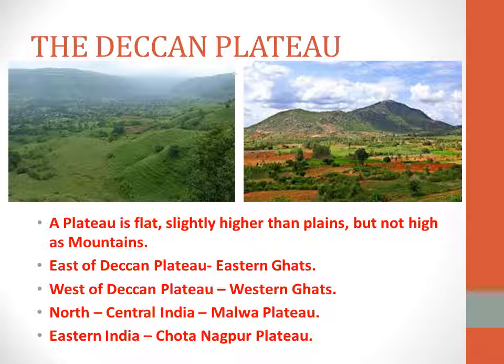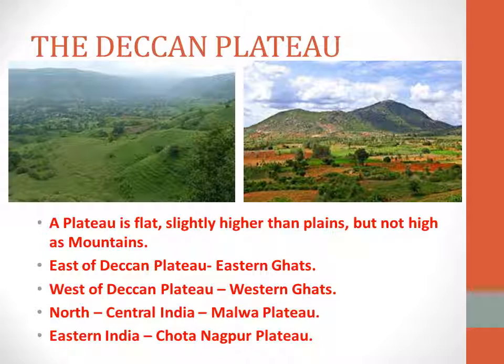The east side of Deccan Plateau is called Eastern Ghats, and the west side of Deccan Plateau is called Western Ghats.